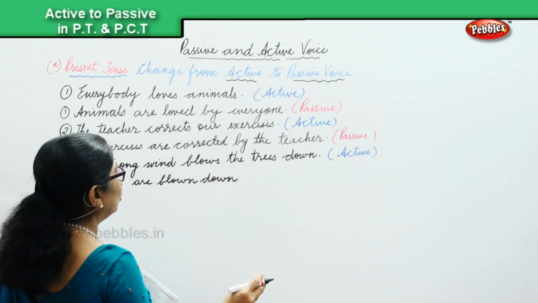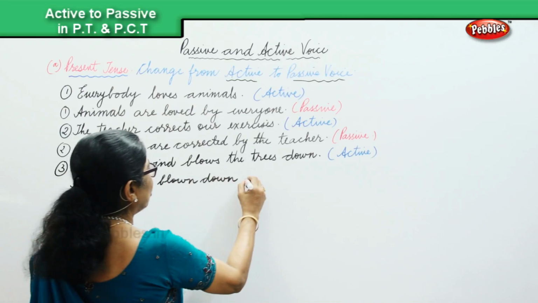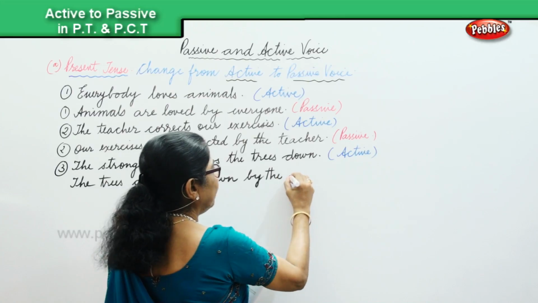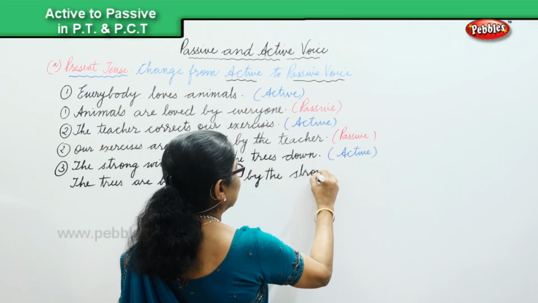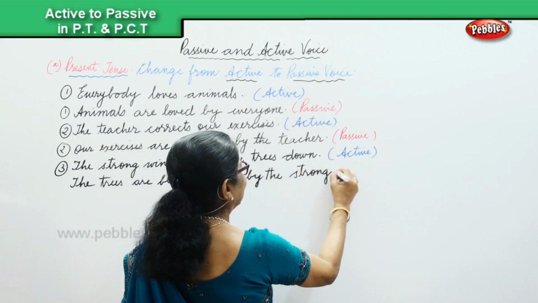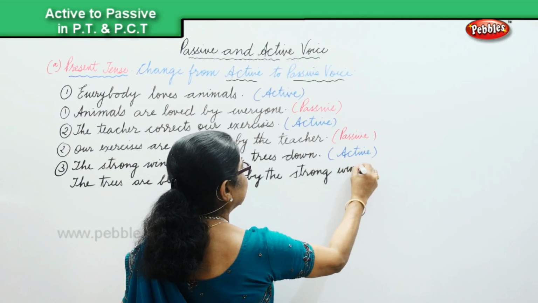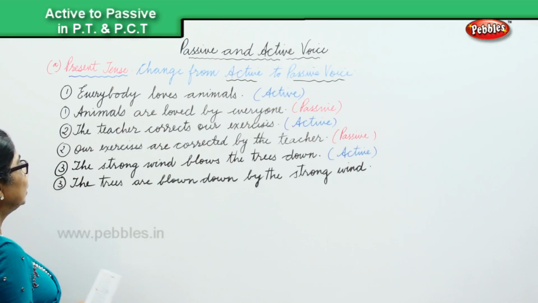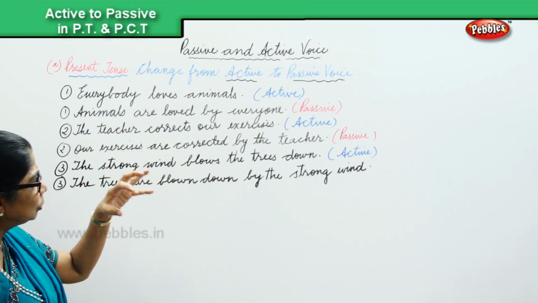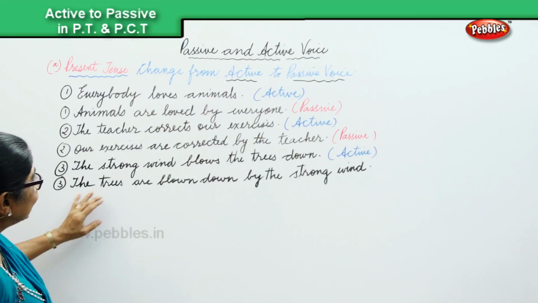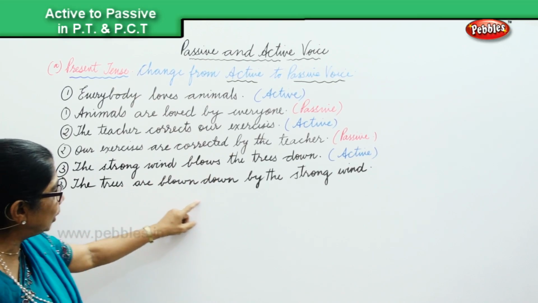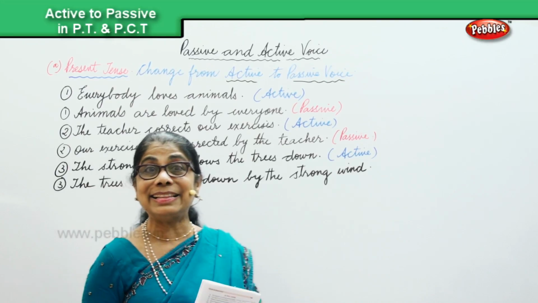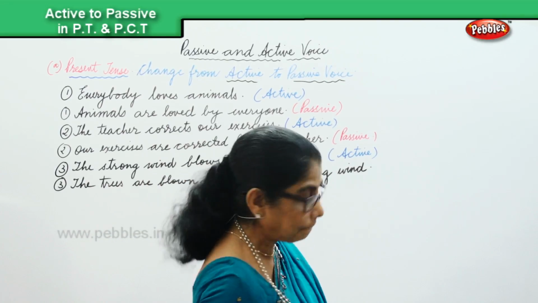The trees are blown down by the strong wind. Okay, now that's the third one. And the last one. The strong wind blows down the trees, active. The trees are blown down by the strong wind, and that is in the passive voice.